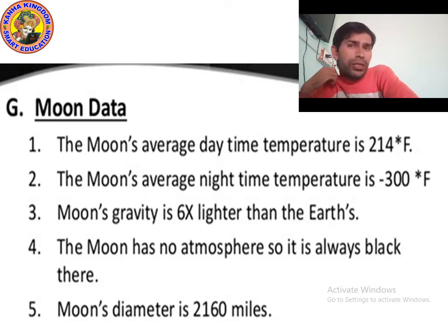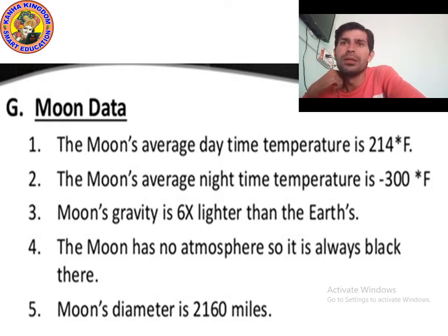Due to gravity, our weight changes. Suppose your weight on the Earth is 60 kg, then your weight on the moon will be 8 point something. Your weight will become so low on the moon because the gravity of the moon is very low.